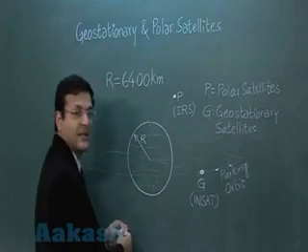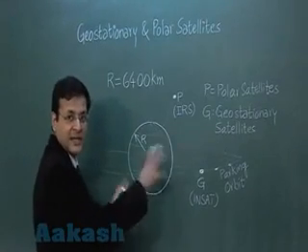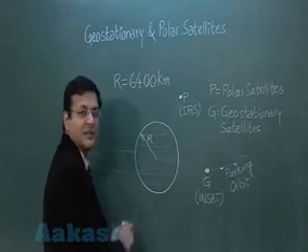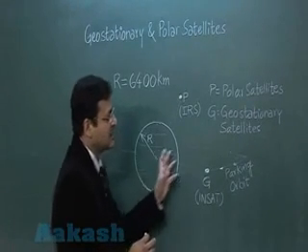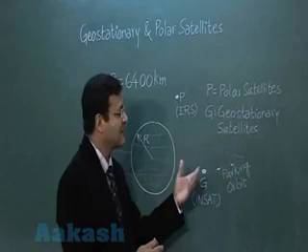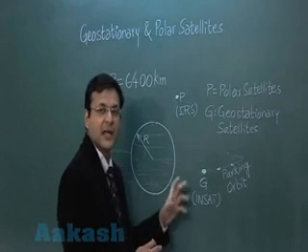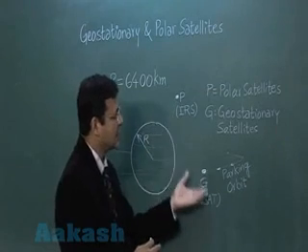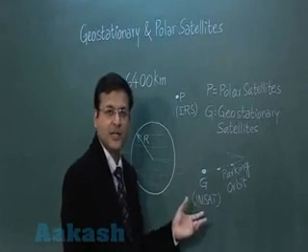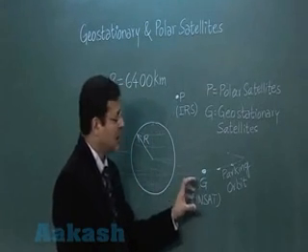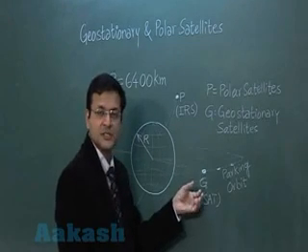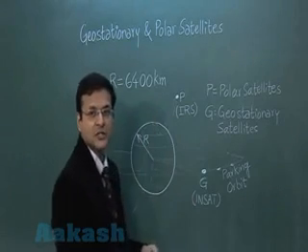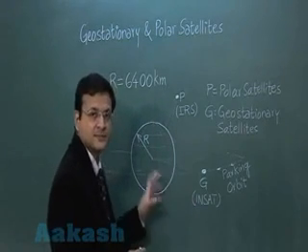The thing we try to highlight here is that whatever may be these satellites, their orientation may be different, but the center of their circular orbit will be coinciding with the center of the Earth. Larger is their altitude, lesser will be their linear speed, and larger will be their time period of rotation. So these are the two satellites which have practical importance for any country. This INSAT is for India. This is a geosynchronous satellite, which is for telecommunication, and these polar satellites are launched just to make remote sensing possible,